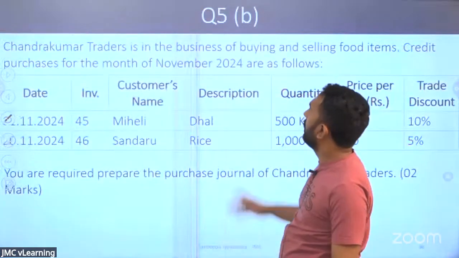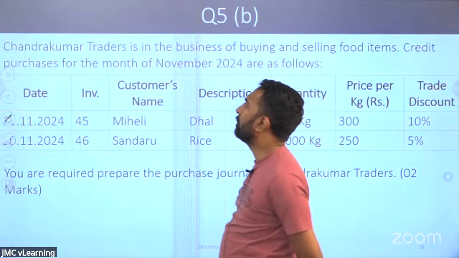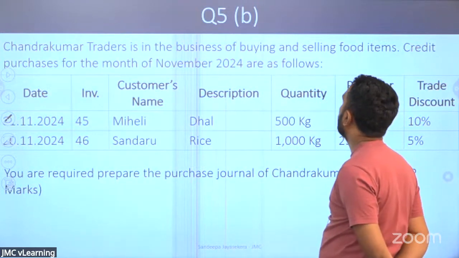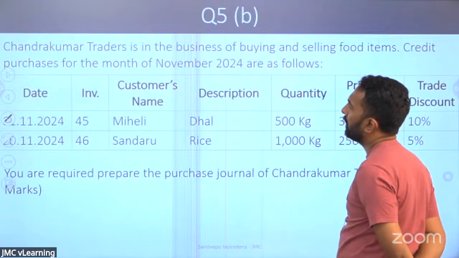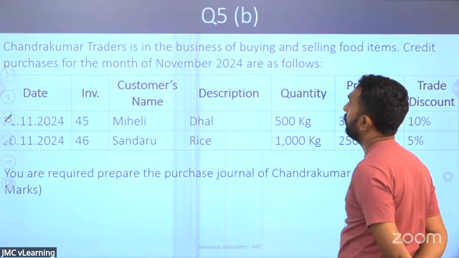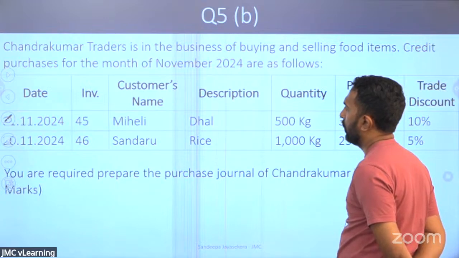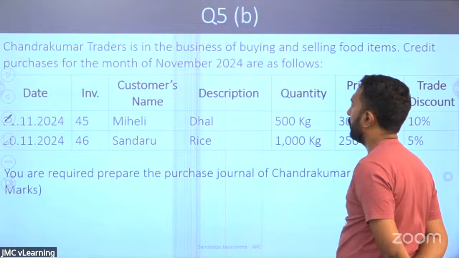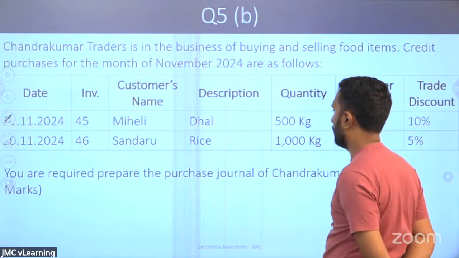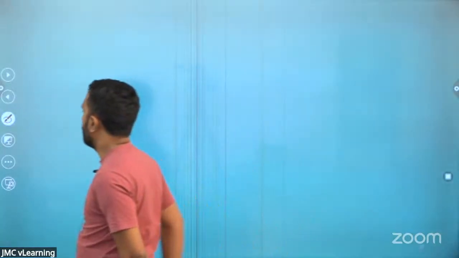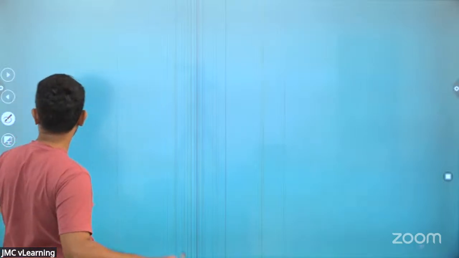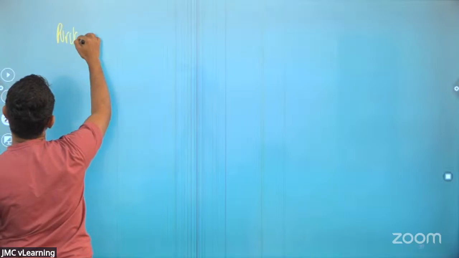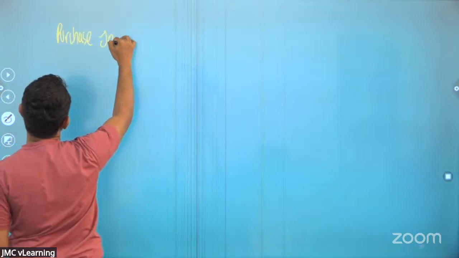Question number 5, part B. Chandrakumar Traders is in the business of buying and selling food items. Credit purchases of the month of November are given to you, and the details are given. You are supposed to prepare the purchase journal. It's very easy for 2 marks. So we will just prepare the purchase journal. Very easy question.